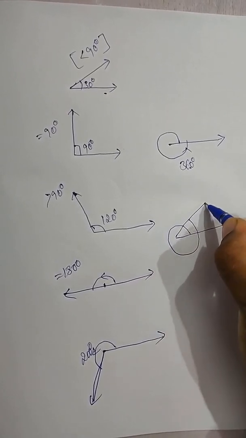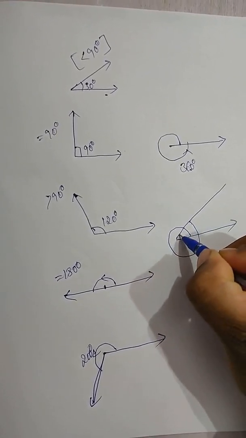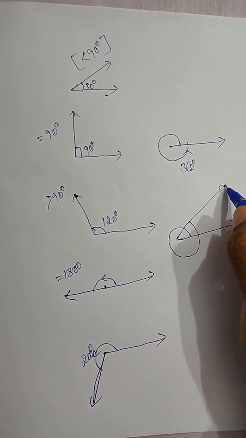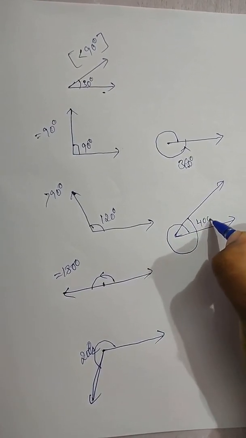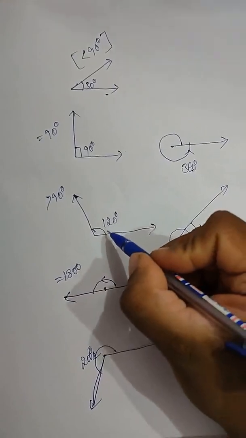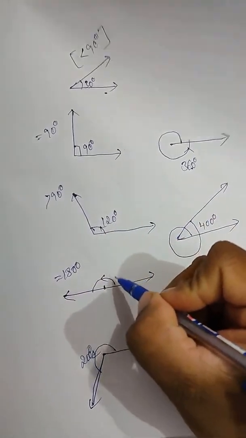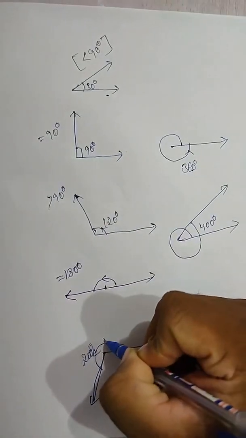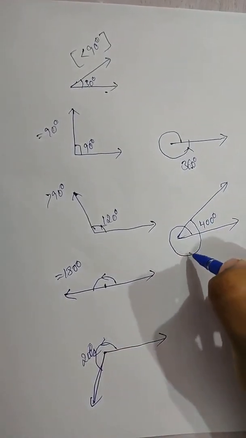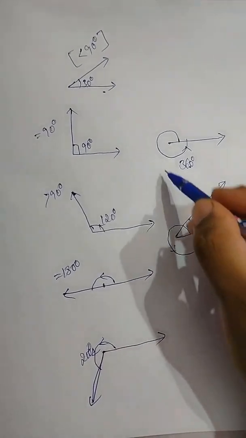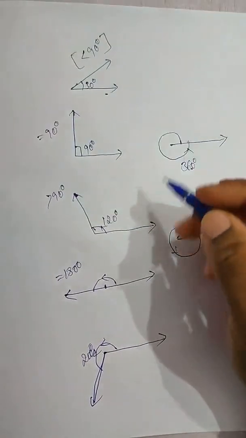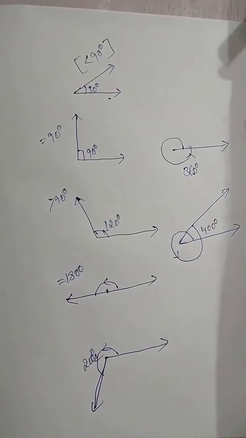So this is the 400 degree. Is it clear? See here, in all these types the direction is anti-clockwise. The anti-clockwise direction we call a positive angle.